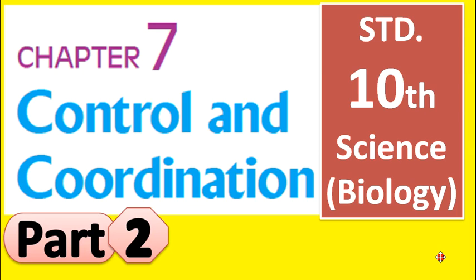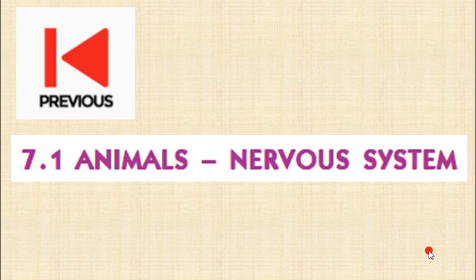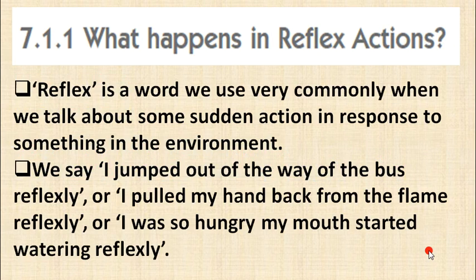This is our second part of our chapter number 7, Control and Coordination. In the previous video, we have studied the nervous system of animals. As we know, we have studied our nerve cell structure and all that, the fundamental introductions. So now, what happens in the reflex actions? We are continuing with this topic.